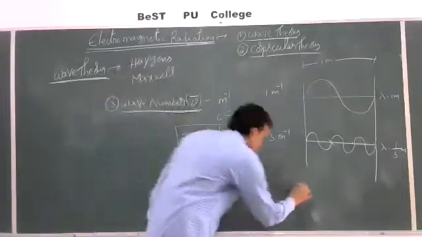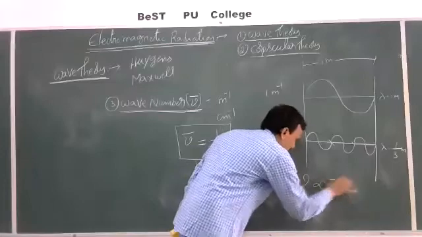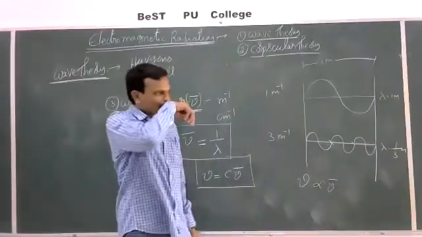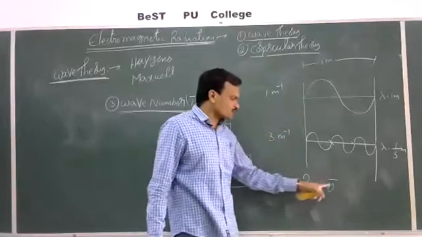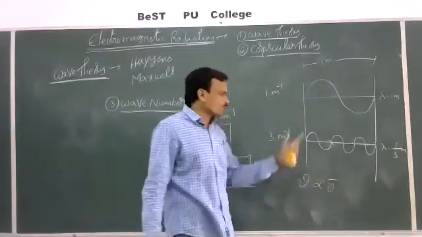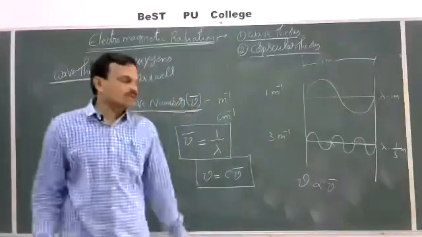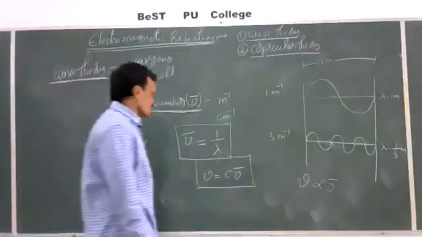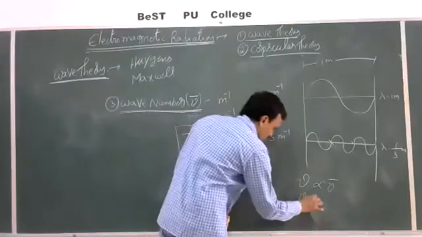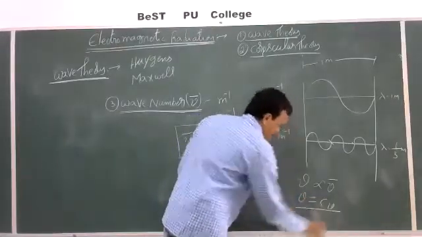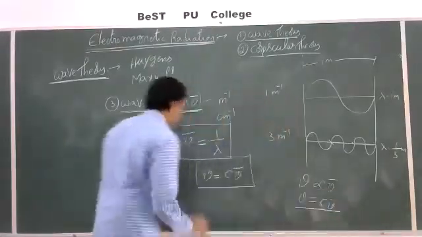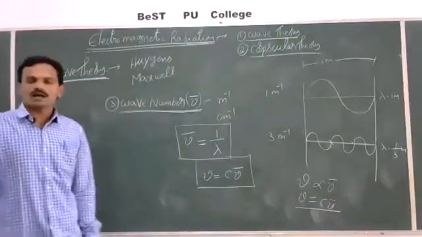That means nu is proportional to nu bar. Frequency is directly proportional to wave number. Per unit length, if more number of waves are there, then more number of waves can pass through a point per unit time. So nu is proportional to nu bar. Then we can equalize this by multiplying with the velocity of light. Nu is equal to c nu bar. This is the relation between nu and nu bar.